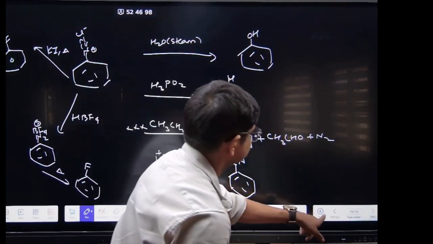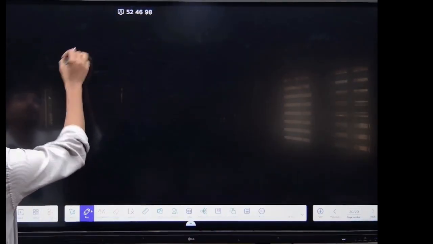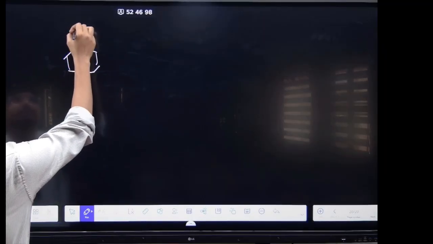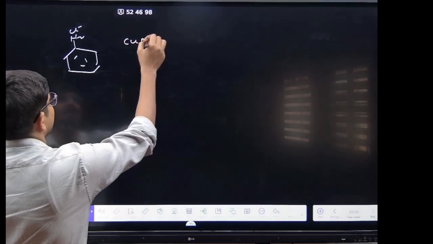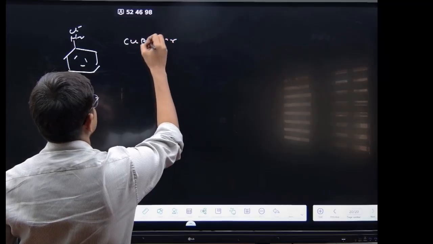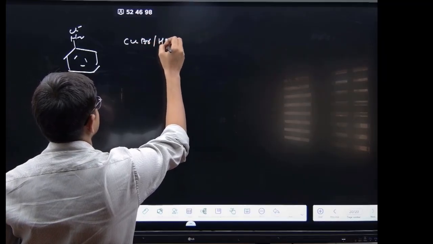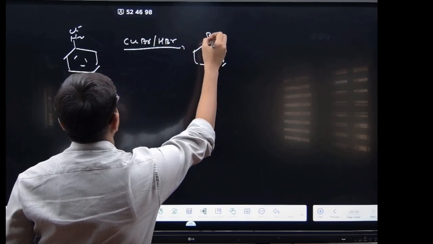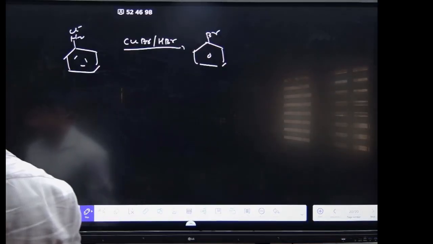And see, benzene diazonium chloride with CuBr and HBr will form bromobenzene.